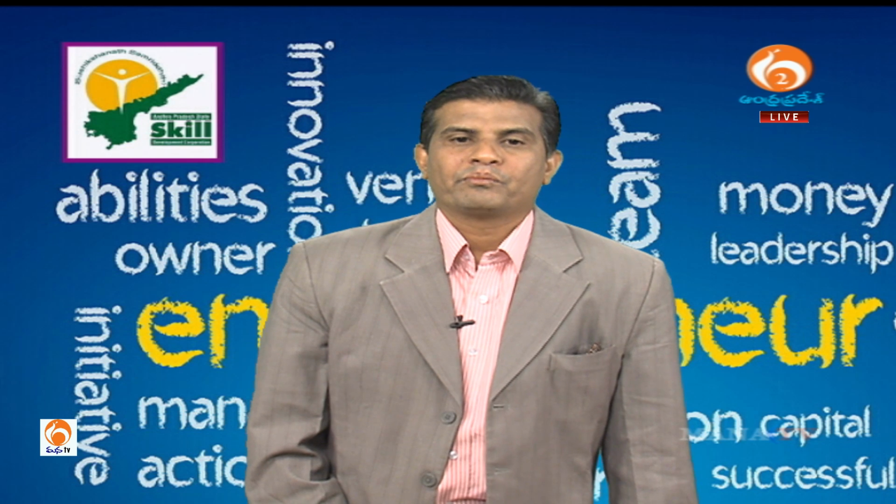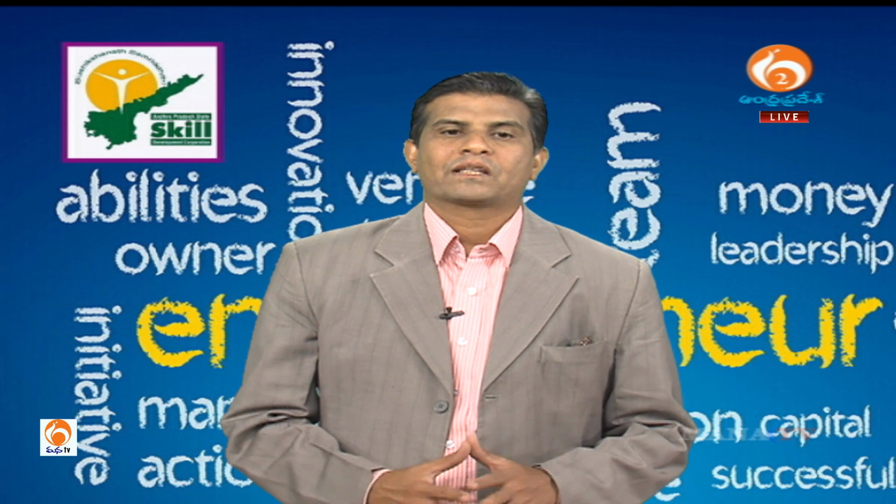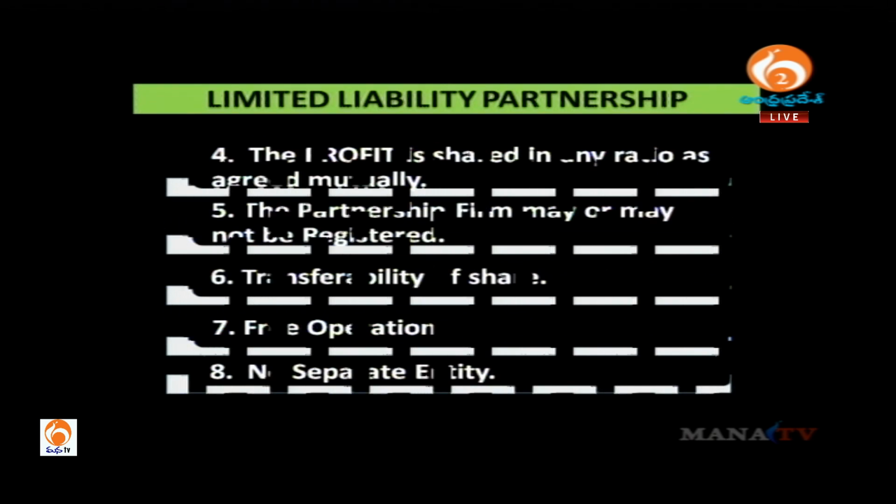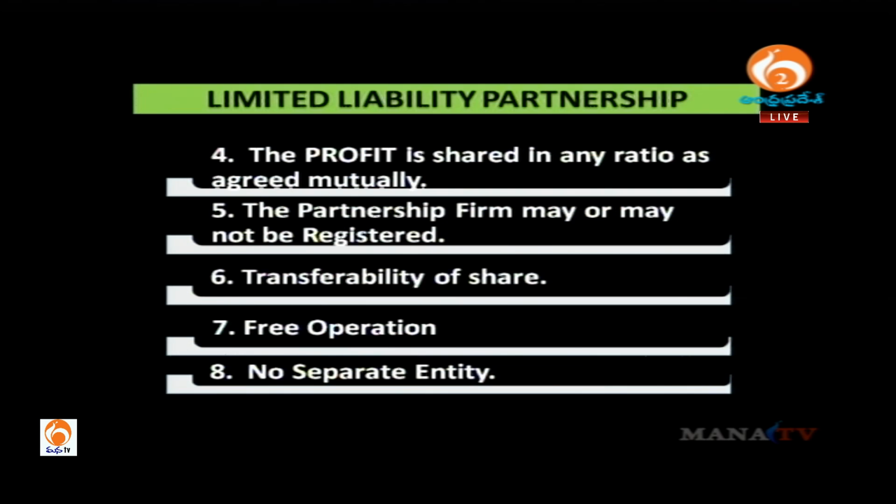Here a minimum of two partners are required, and the maximum is 20. In the case of a limited liability partnership firm, there is no restriction on the maximum. The relation between the partners is created in the form of a contract, called a partnership deed. The firm means the partners and the partners mean the firm. Profit sharing is mentioned in the partnership deed. Transferability of shares is one concept; generally the profit sharing ratio and everything can be decided.